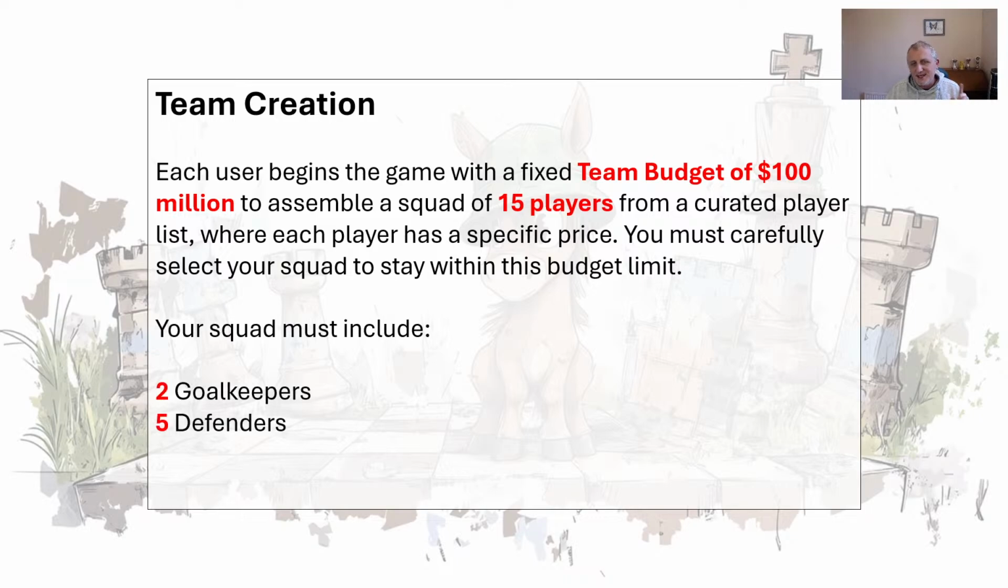Now, we must have 2 keepers, 5 defenders, 5 midfielders, and 3 forwards. That's the same as the standard FPL. I do FPL videos, so that's all fine.